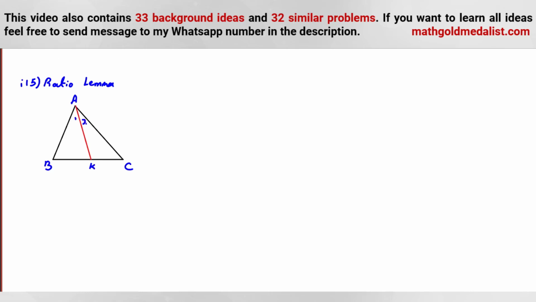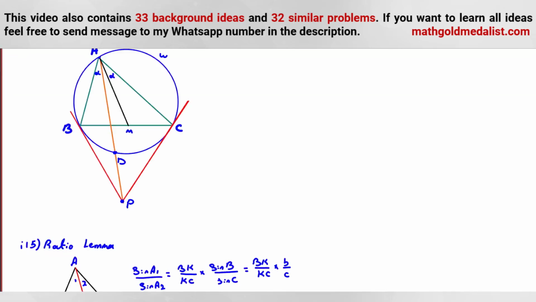If it is 1, 2, sine A1 over sine A2 is BK over KC times sine B over sine C. You can prove it by using two sine laws in ABK and AKC easily. Or you can say BK over KC times B over C. So the proof, you can do it as homework because it's not hard at all, as homework 21.